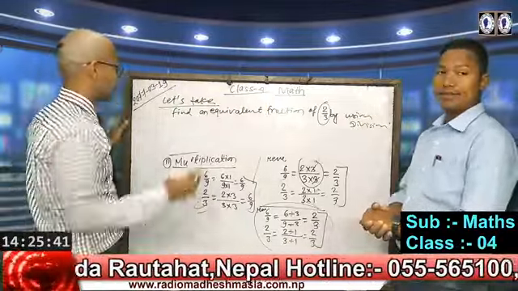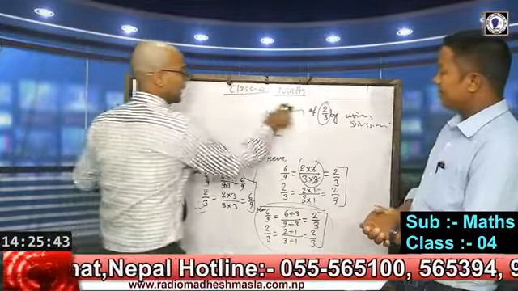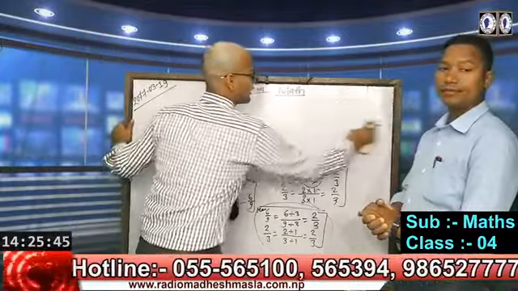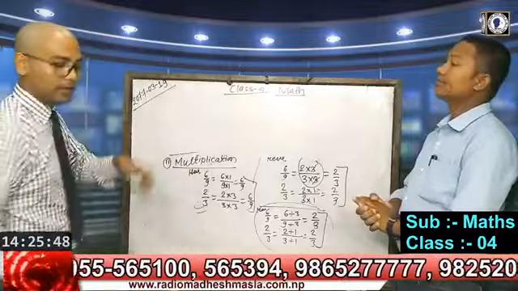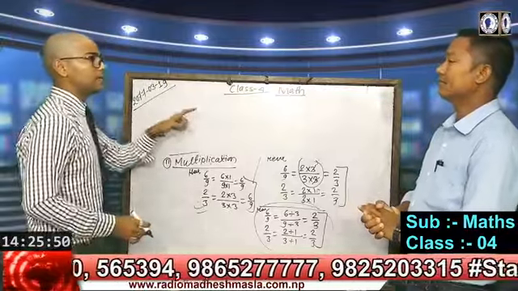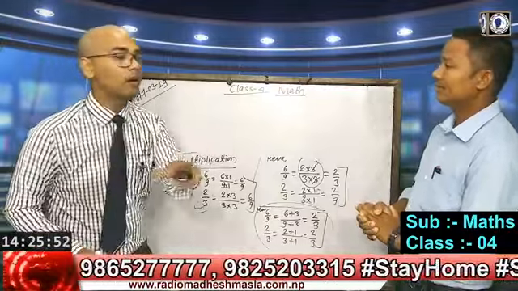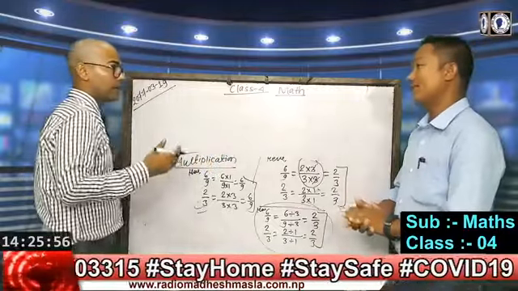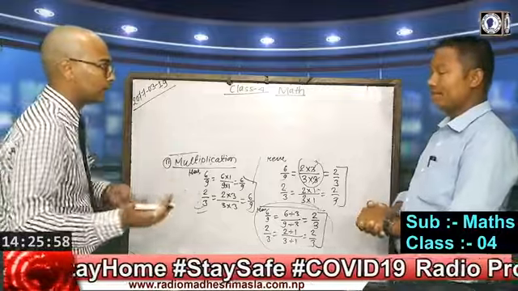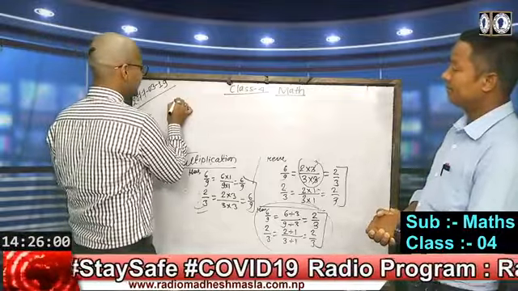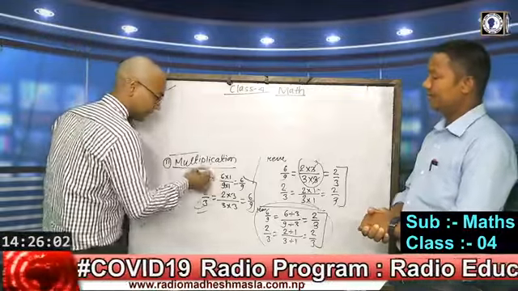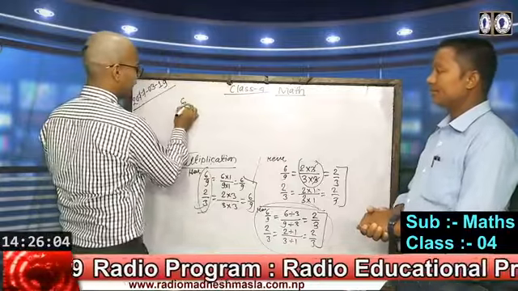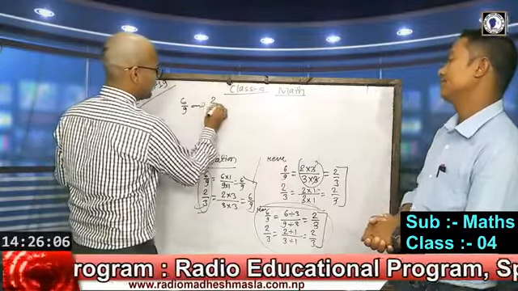In the same way, suppose the question is like this: state whether the given fractions are equivalent or not. Whether it is correct or not, that means equivalent or not. On that time, suppose we have the fractions 6 by 9 and 2 by 3.